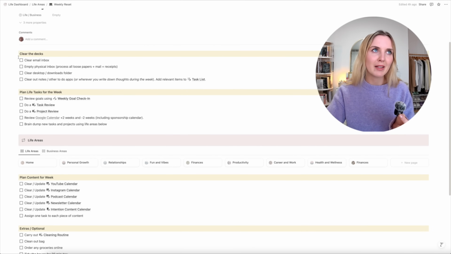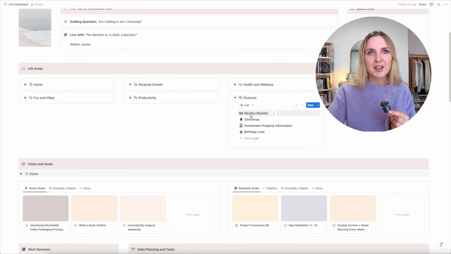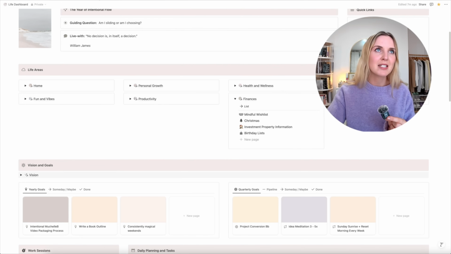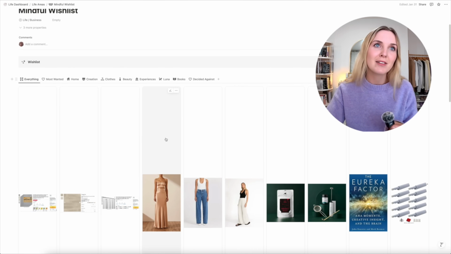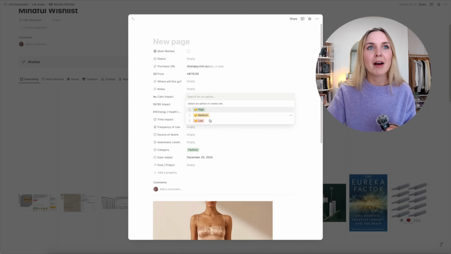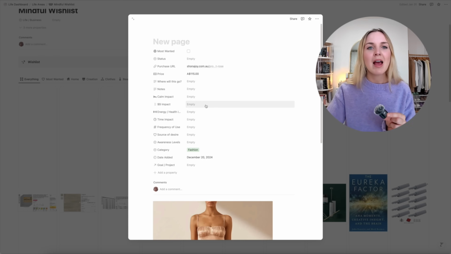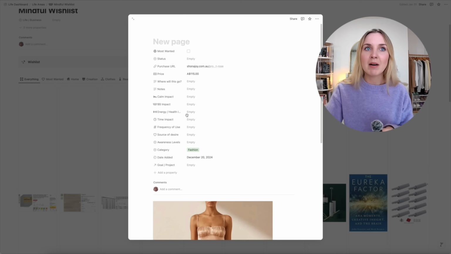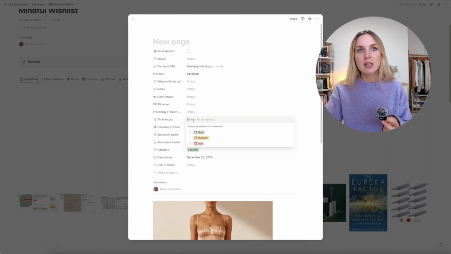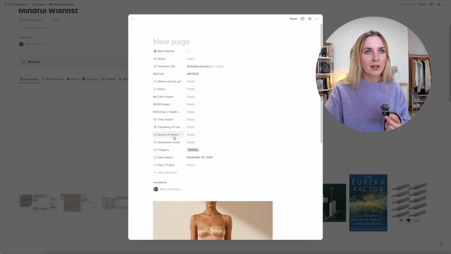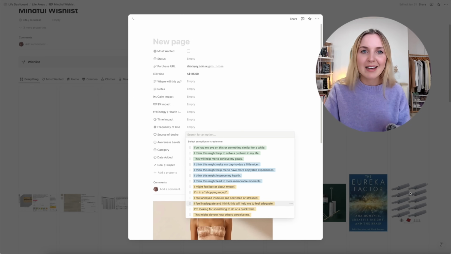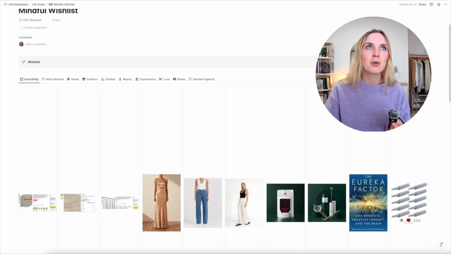I've also got my weekly reset page. You know, I love a little weekly reset where I sort of clear the decks. Under finances, I have my mindful wish list. I hate that it's doing this. This is not what it looks like, but when you click in here, you can rate by, you know, how much will it impact my calm? Will this purchase earn me money? Will this increase my energy? Will this save me time? How often will I use it? Is it coming from a good place? All of that stuff to help me to be more mindful with my purchases.